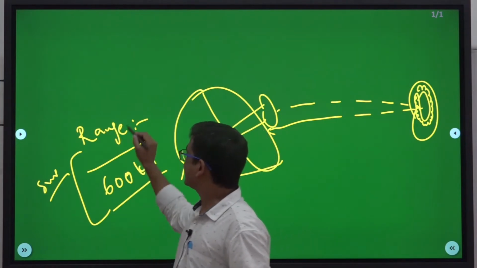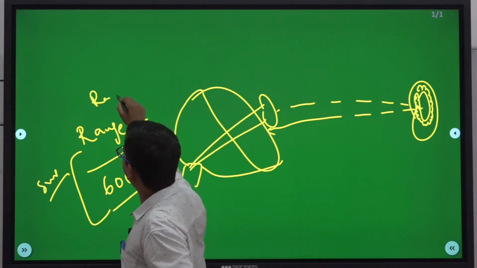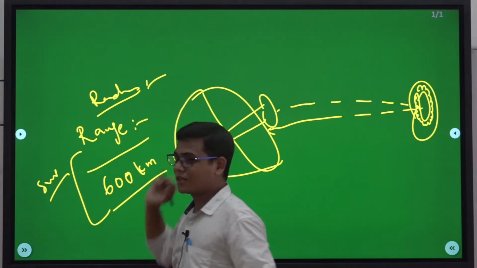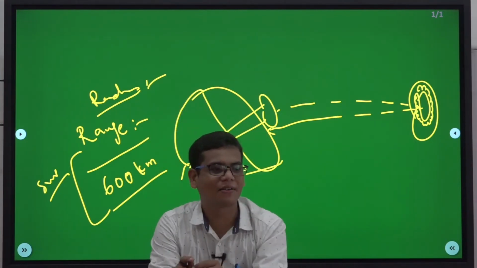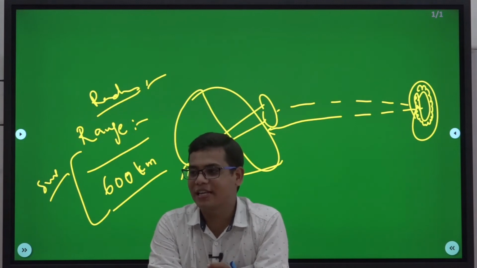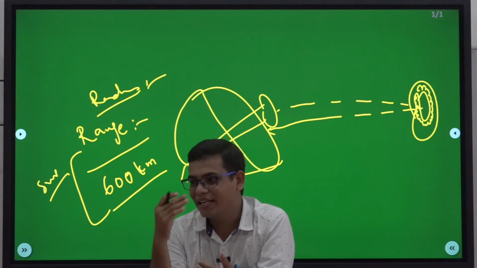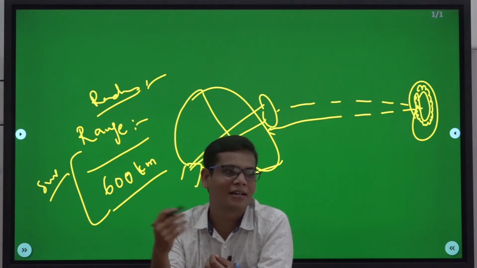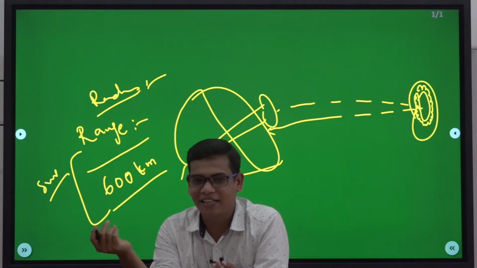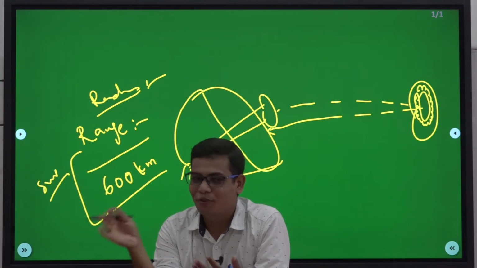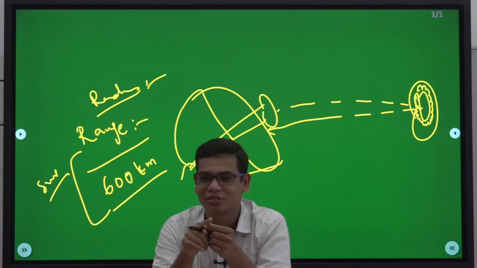And this radar is again a complex system. You cannot use the same radar for all the distances, because if you use the same radar for all the distances, accuracy comes down. If you have a normal tape, you cannot measure millimeters. If you want to measure millimeters, you need a finer scale.